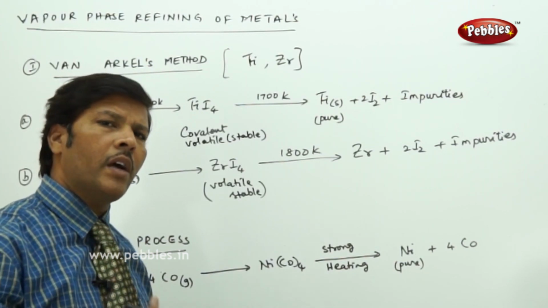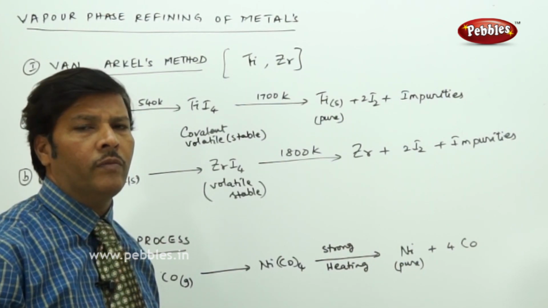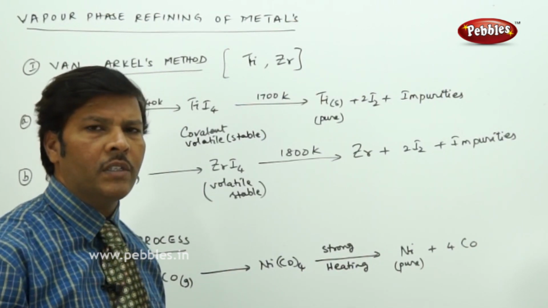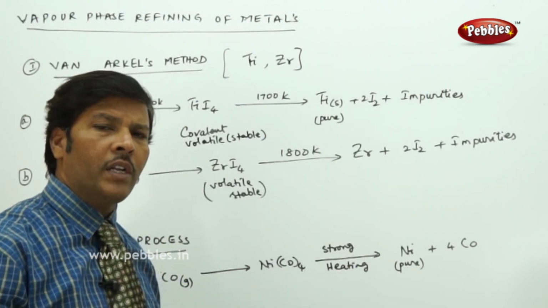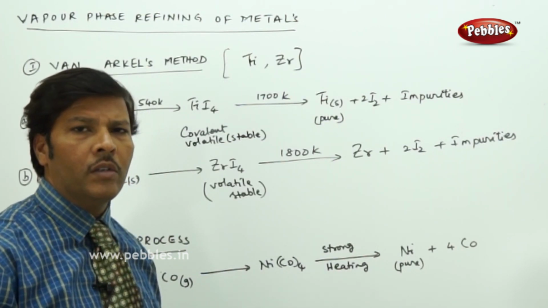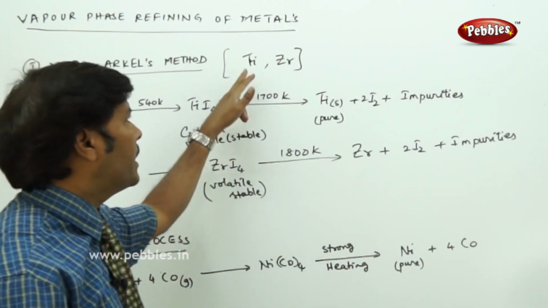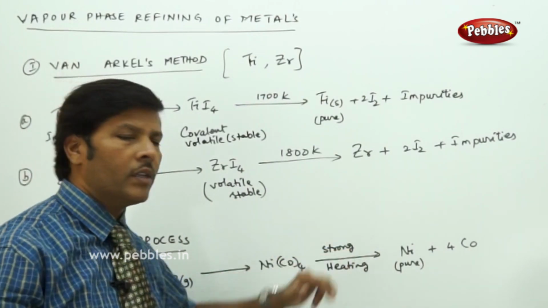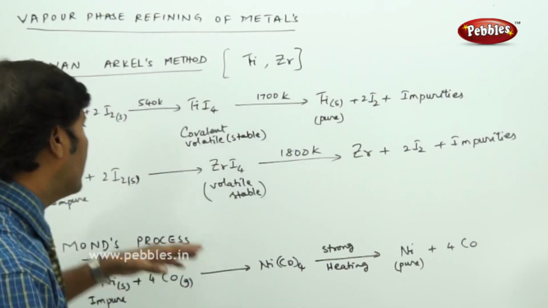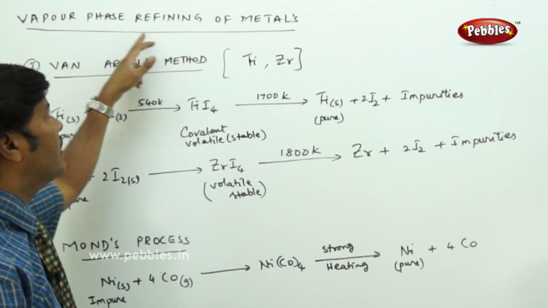But the next higher level of purification of the metal, if you want the metal to be in the ultra pure form, which is of the highest purity of nearly 100%, let us say 99.9%. Obtaining 99.9% of the purified form of metal is nothing but the ultra pure metal. So ultra purity can be acquired for only a few metals like titanium, zirconium, and nickel in particular. These are the three metals where we can obtain them in the ultra pure form by subjecting them to a special type of refining process, which we call vapor phase refining of metals.